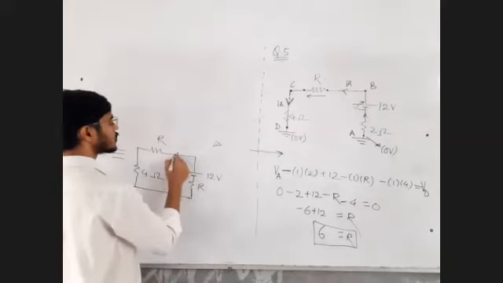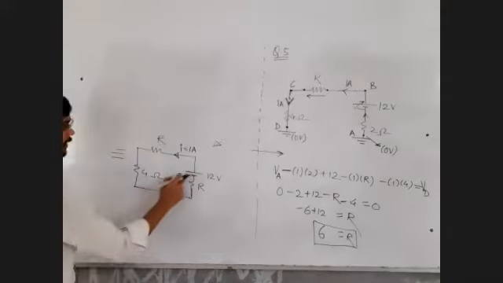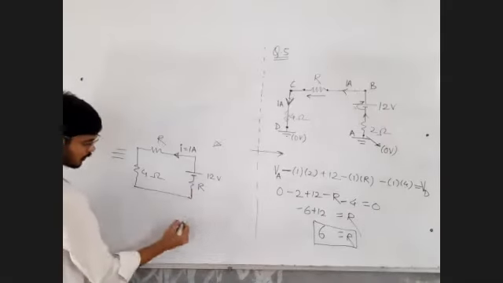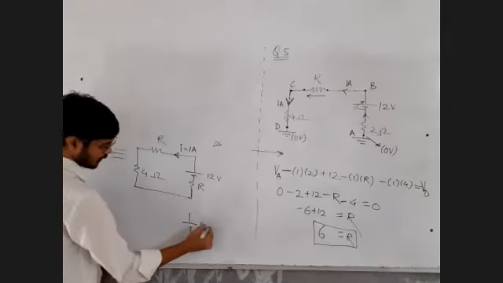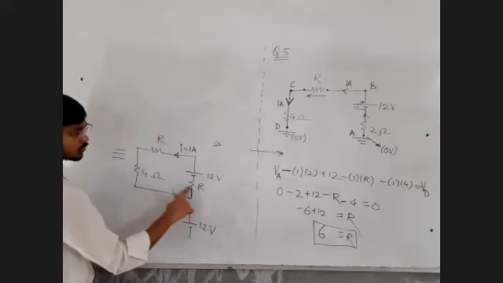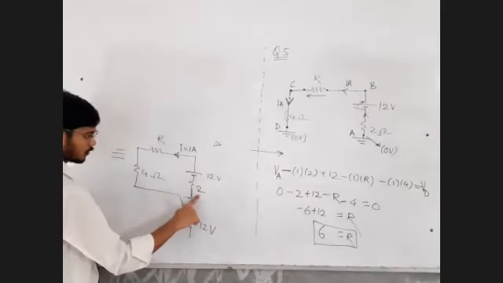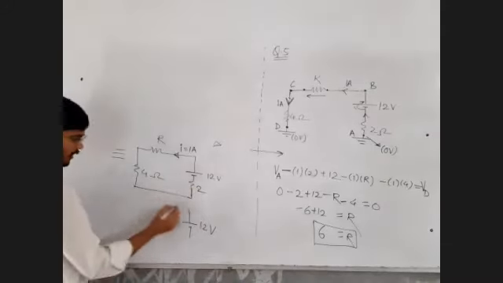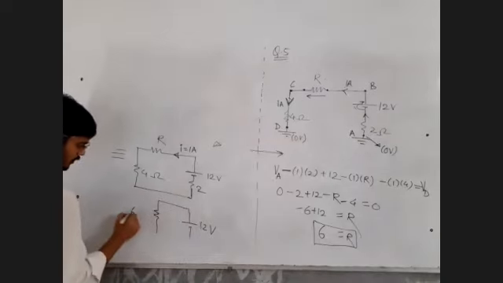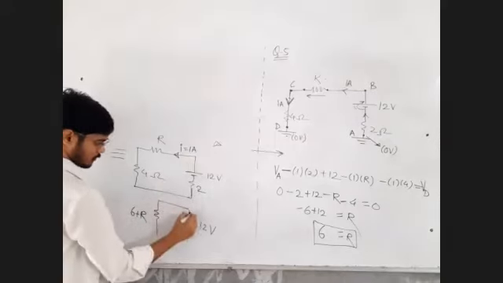The current in the circuit is already known to be 1 ampere. There is only one battery in the circuit. So I could have written effectively: R plus 4 plus 2, which is 6 plus R. The effective resistance experienced by the battery is 6 plus R. What is the current given by the battery? 1 ampere.